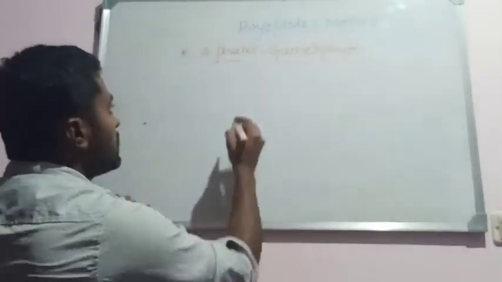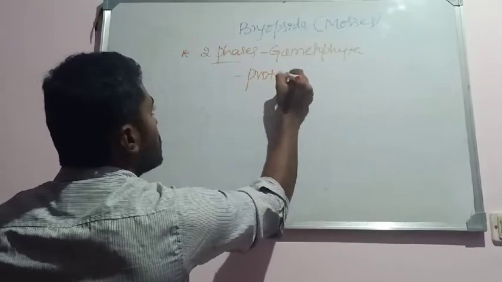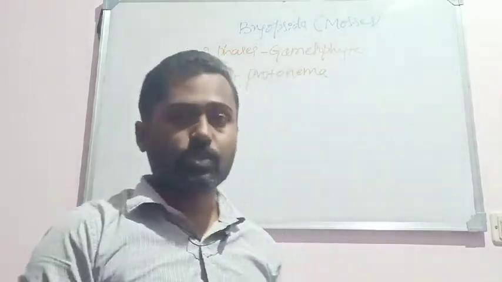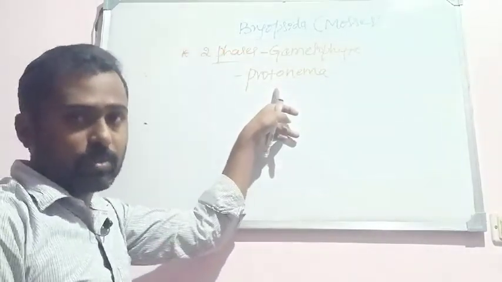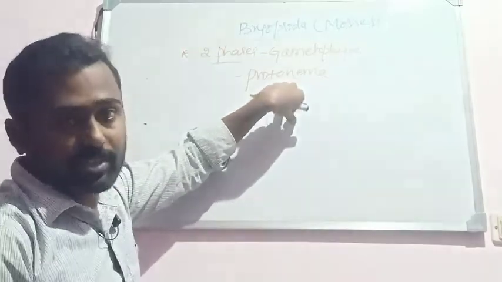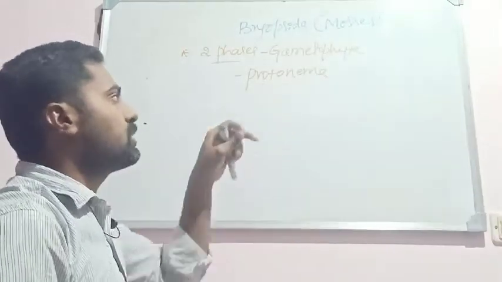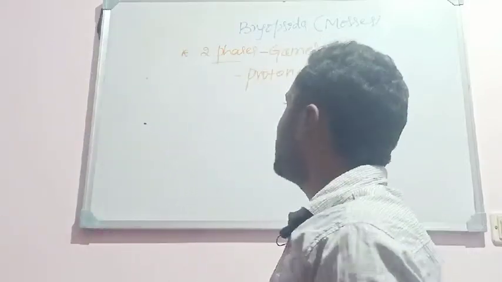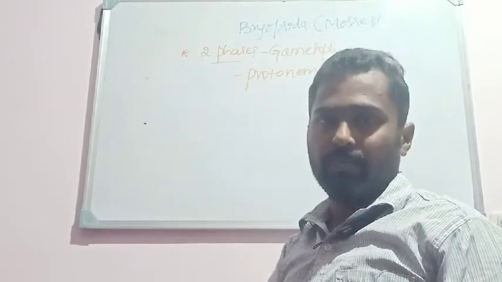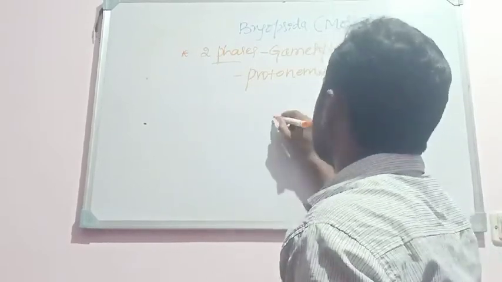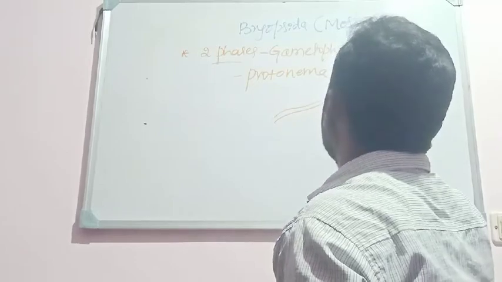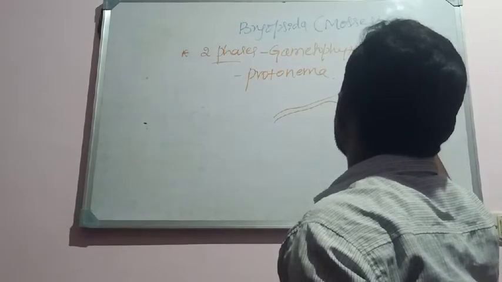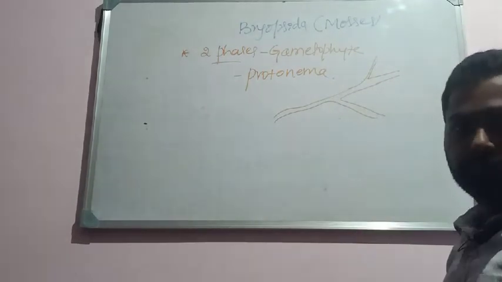The first phase is the protonema phase. You know what protonema is? The spore on germination gives rise to a filamentous structure, and that filamentous structure is called the protonema. The protonema is embedded in the soil, where it is branched and grows beneath the surface of the soil. So this is the protonema.